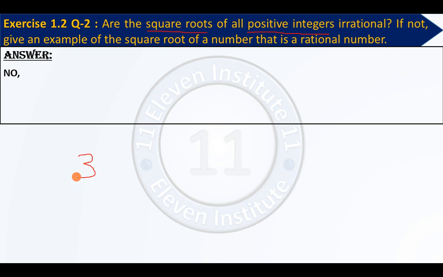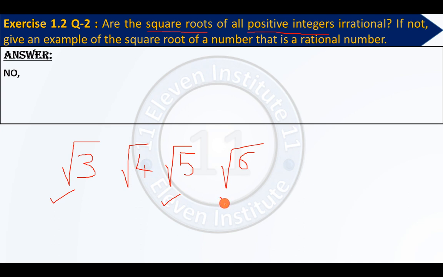For example, I am having 3, then I am having 4, 5, 6. Now what they are saying, take the square root. So I will take the square root of 3, then the square root of 4, then the square root of 5, then the square root of 6. Now are all these numbers irrational? See, root 3 is irrational, root 5 is irrational, root 6 is also irrational, but root 4 is not irrational, right? Because root 4 is 2 and 2 is a rational number. Hence our answer is no.